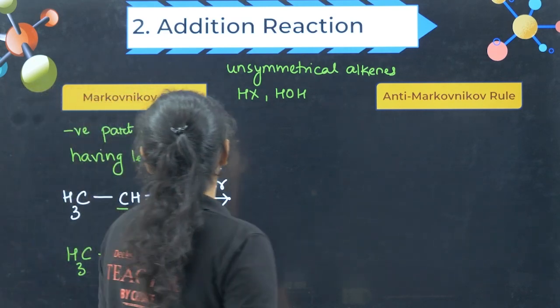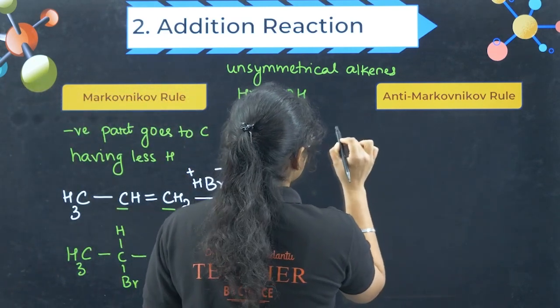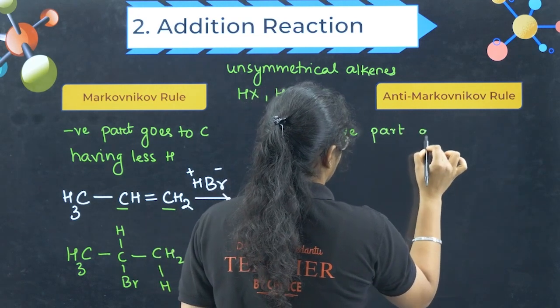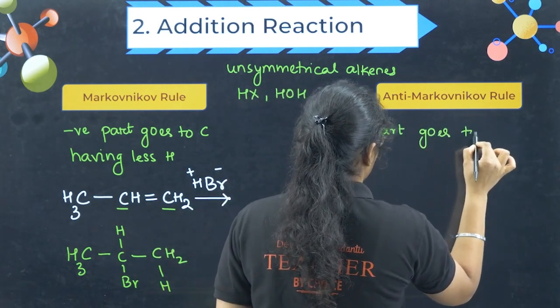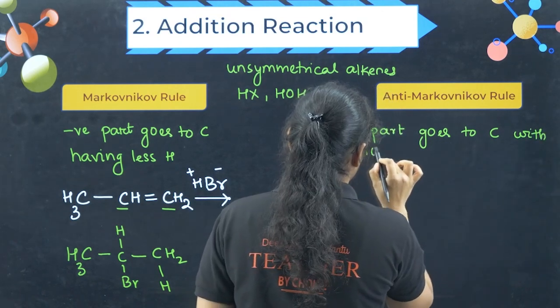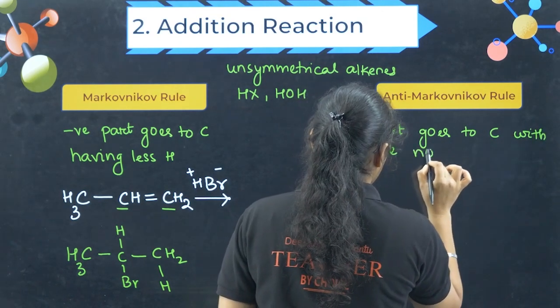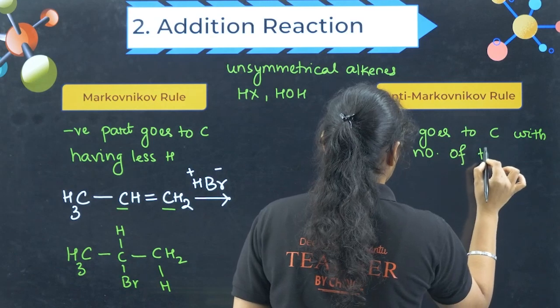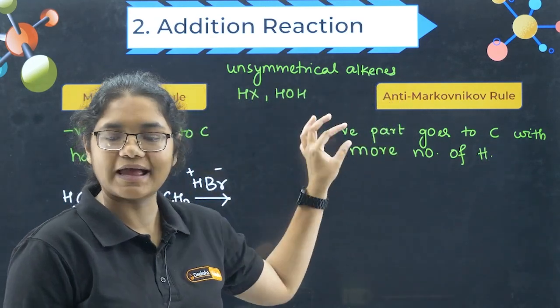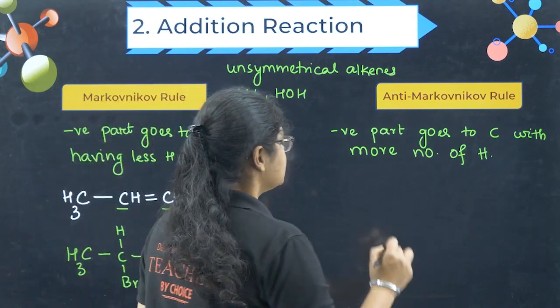Next, we will see anti-Markovnikov's rule. In this what happens? Just the opposite. The negative part goes to the carbon with more number of hydrogen. And this rule is applicable to only one example.